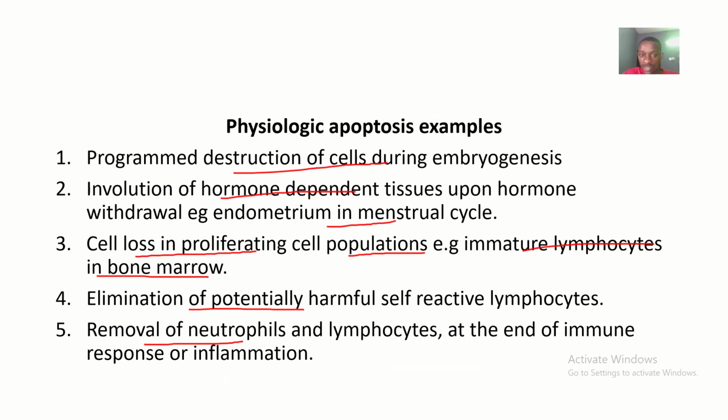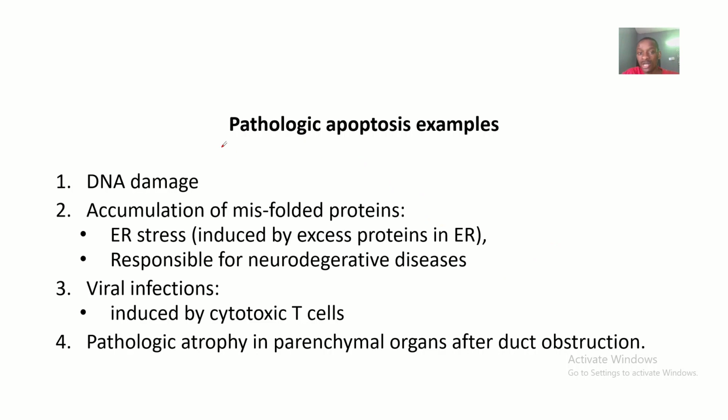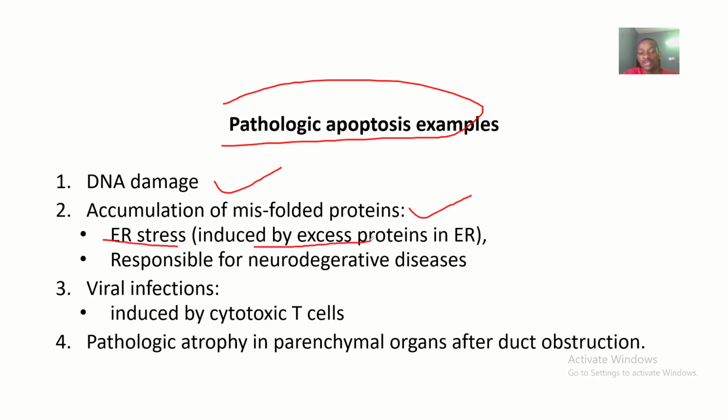Moving on now to pathologically induced apoptosis. When there's DNA damage, it can lead to apoptosis. Then there's the accumulation of misfolded proteins, like endoplasmic reticulum stress, which is induced by excessive proteins in the endoplasmic reticulum. It is responsible for neurodegenerative diseases.